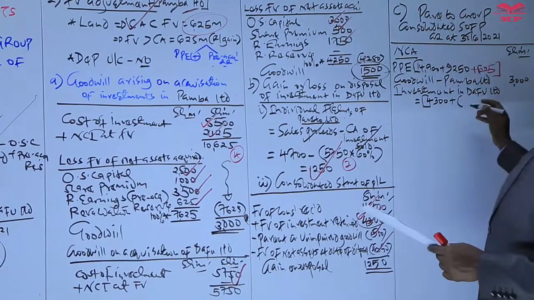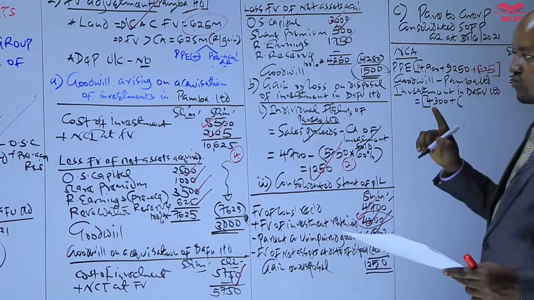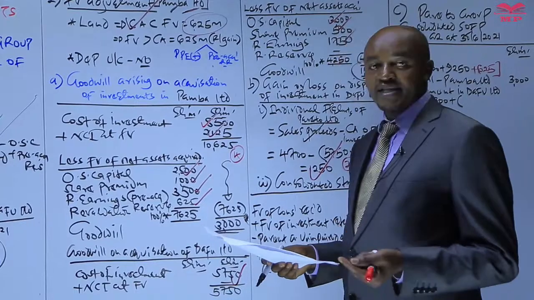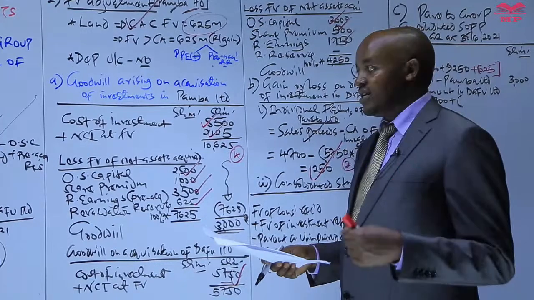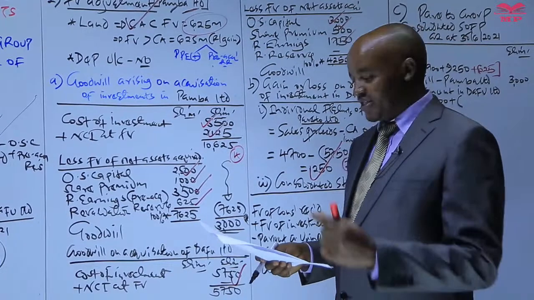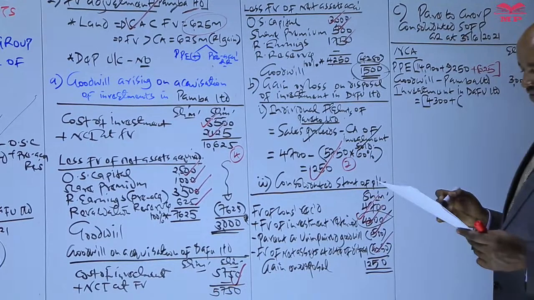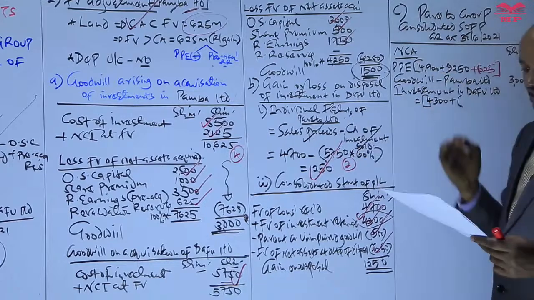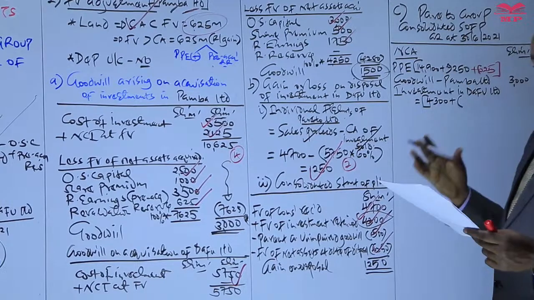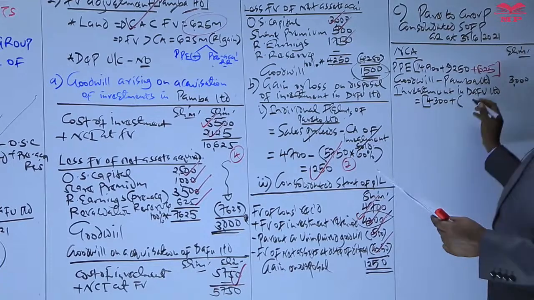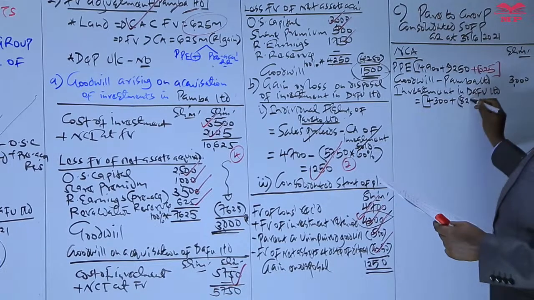What we do is take the net assets of Darfur at the end of the year, and by now we know that the net assets of a subsidiary are always equal to equity, share capital and reserves. So what is the equity of Darfur at the end of the year from its statement of financial position? You can either take assets minus liabilities, or you just take equity. The total equity of Darfur, which is the same as the net assets, is 8250. This is the net assets of Darfur at the end.